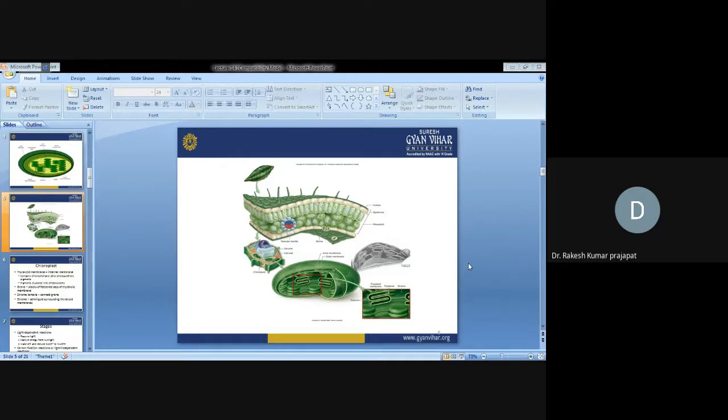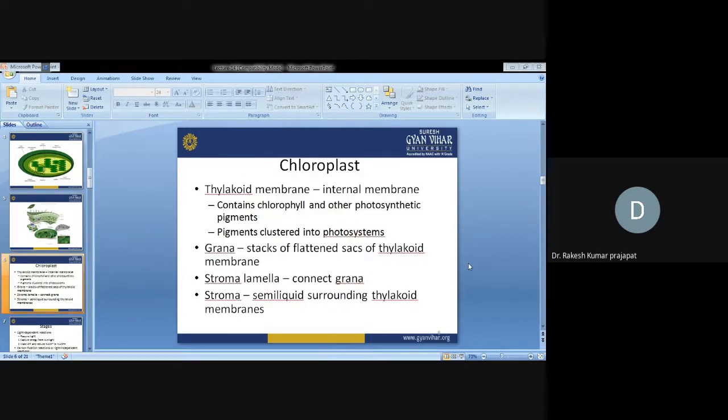Similarly, this is another picture of chloroplast. The chloroplast contains thylakoid membrane. The thylakoid membrane contains chlorophyll and other photosynthetic pigments, clustered into photosystems. So this thylakoid membrane contains different classes of pigments that capture the light. Grana are the stacks of flattened sacs of thylakoid membranes. Stroma lamella connect the two different grana. Stroma is a semi-liquid surrounding the thylakoid membrane.